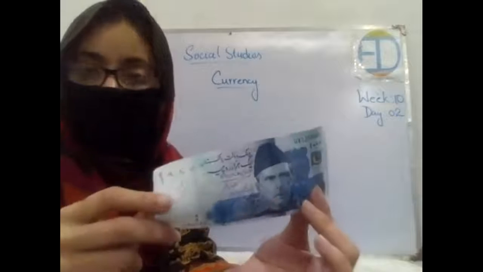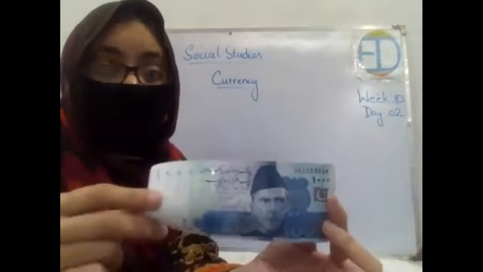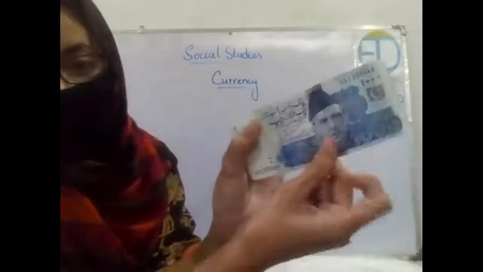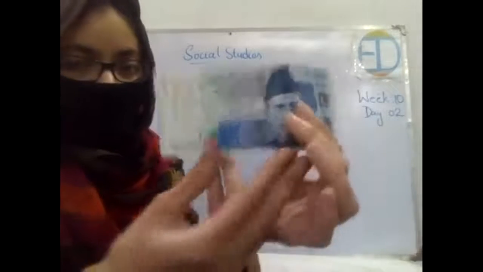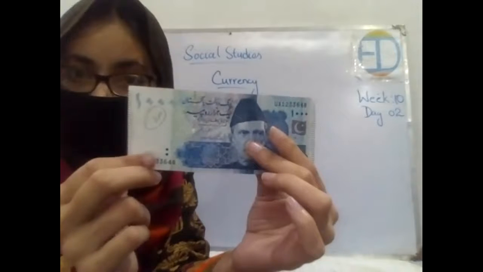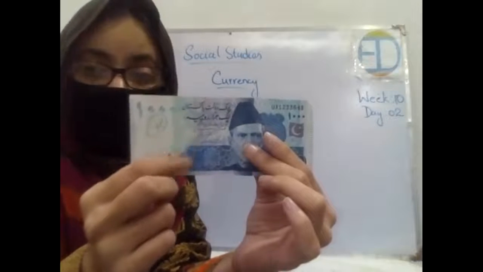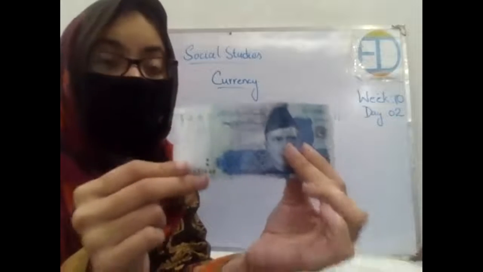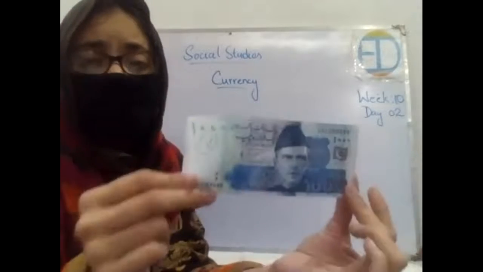In order to check whether this note is real or not, there is this silver line over here. If you can see, I think my camera can show this to you, this silver line is shining, right? This line tells you whether it is real or not, because there are fake notes as well.